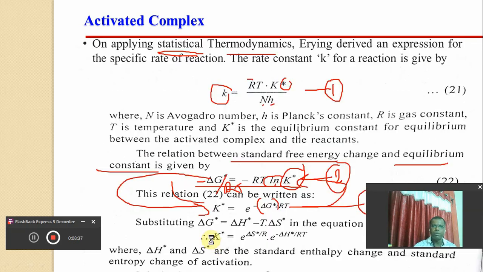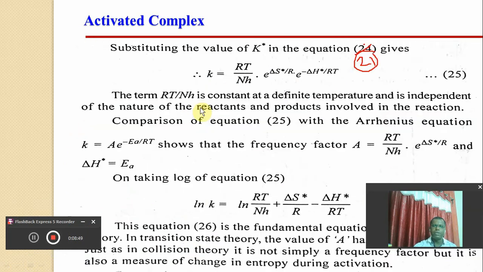We have to put the value of this K star in equation number 21, and definitely we will get this equation for the specific rate of reaction, k is equal to RT divided by Nh into the value of K star, that is e raised to delta S upon R into e raised to minus delta H upon RT.